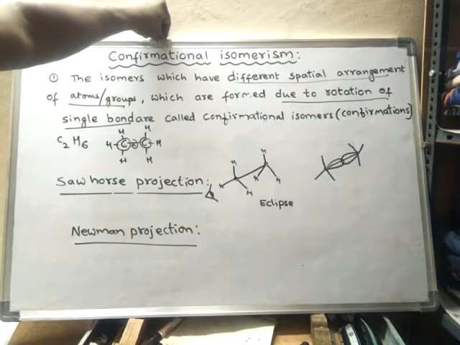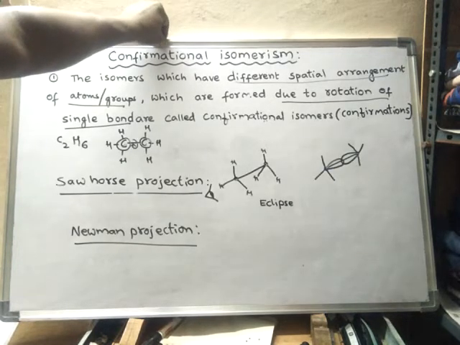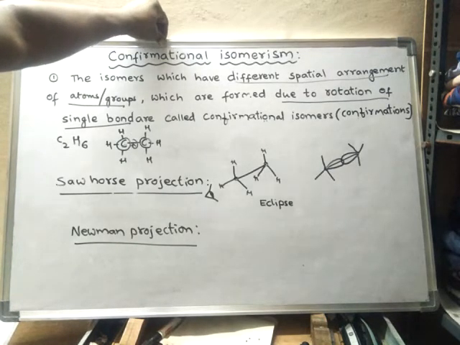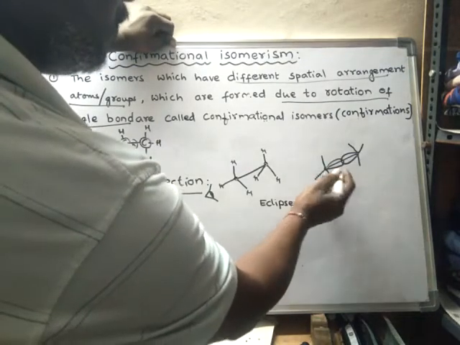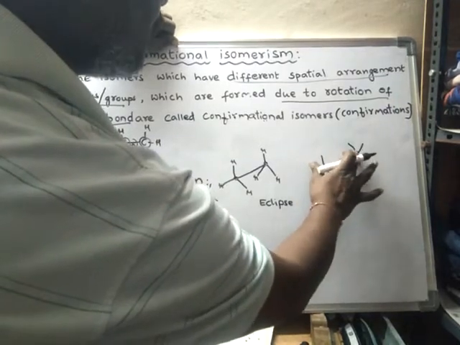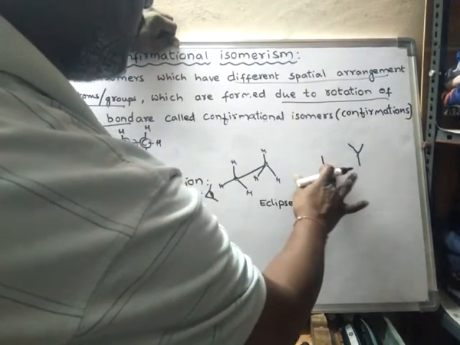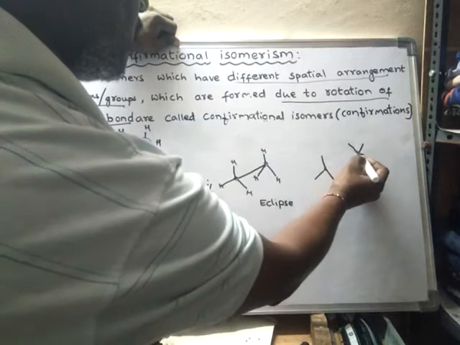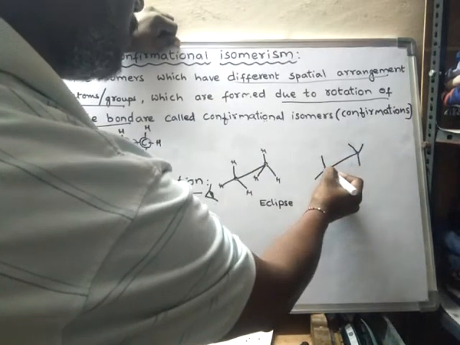Around the cylindrical symmetry, the rotation of the bond is possible. If there is a double bond, it is difficult. This is a single bond only, so rotation of atoms is possible.